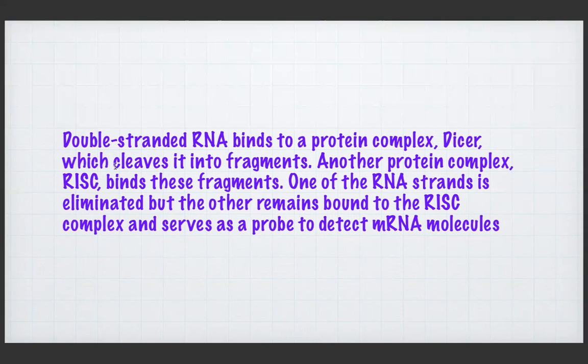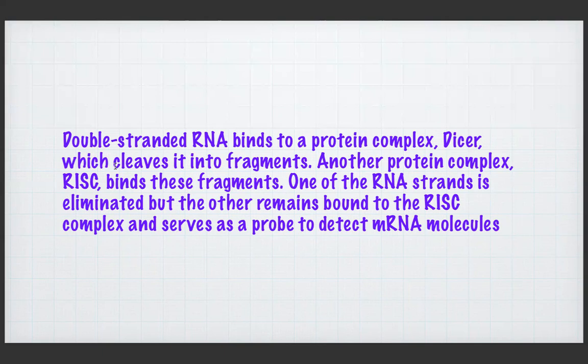So dsRNA plus dicer. After attachment, you can see the dsRNA will be split into two single-stranded components. Among these two single-stranded components, one will be attached to the RISC complex.